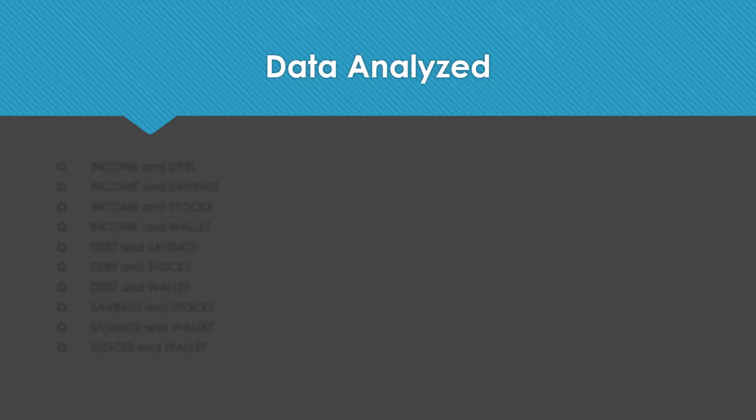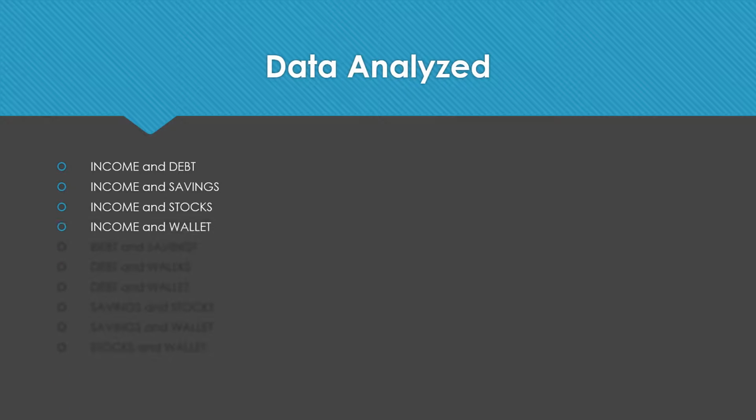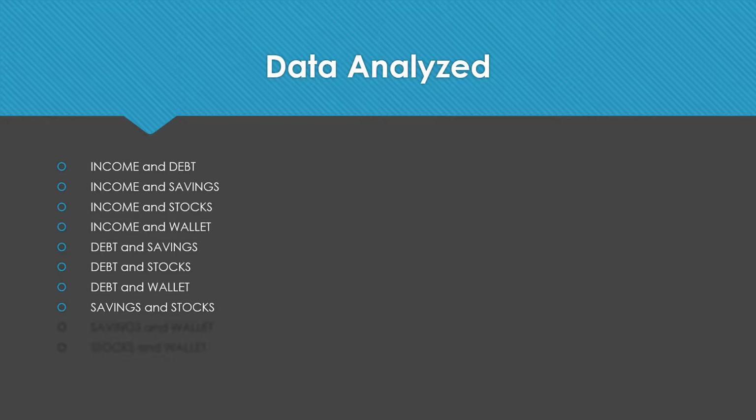Data analyzed for this study included income and debt, income and savings, income and stocks, income and wallet, debt and savings, debt and stocks, debt and wallet, savings and stocks, savings and wallet, and stocks and wallet.